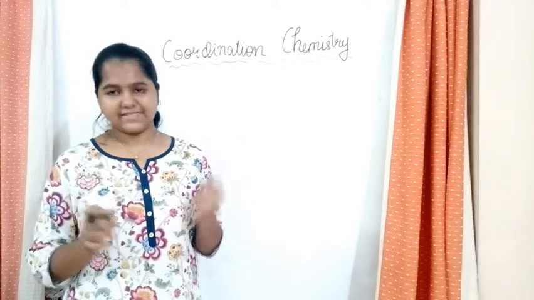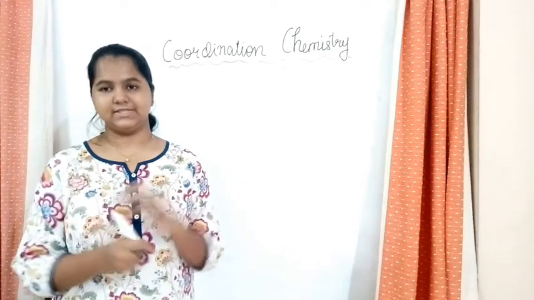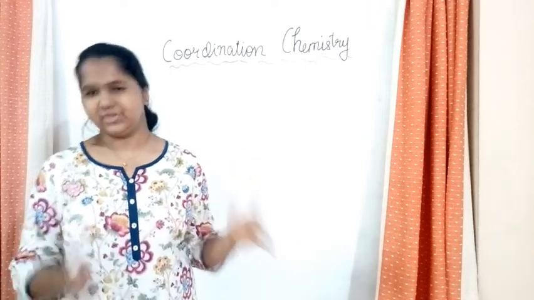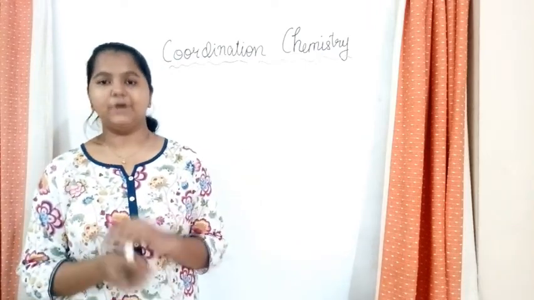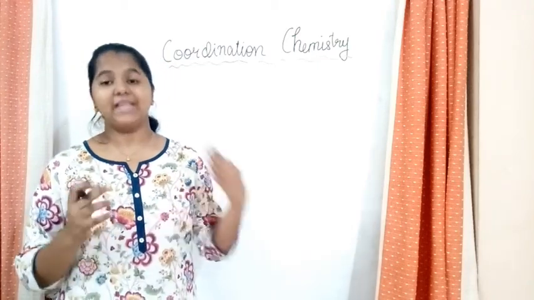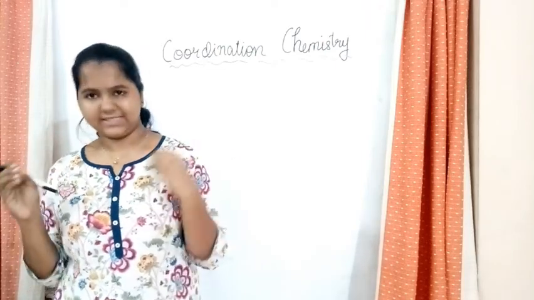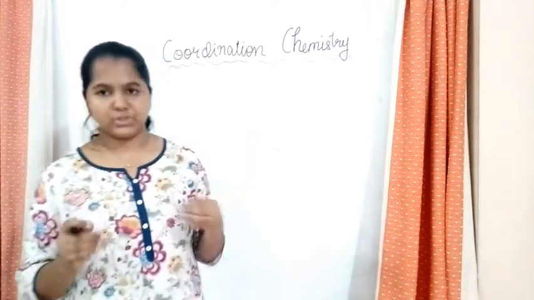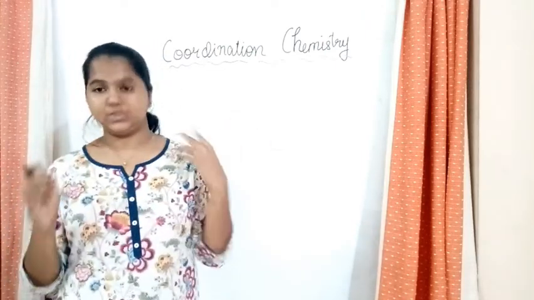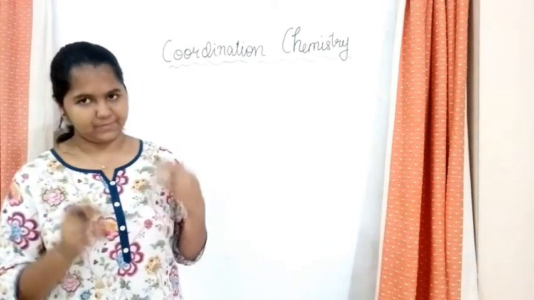So in the previous session, what did we learn? We learned about the important terms related to coordination compounds or coordination chemistry, and also about the nomenclature of these coordination compounds. What is nomenclature? It is the naming of the coordination compounds according to IUPAC rules. We learned some rules and dealt with 2 examples also. I hope it's clear. If you have any doubt, please ask me in my comment box.